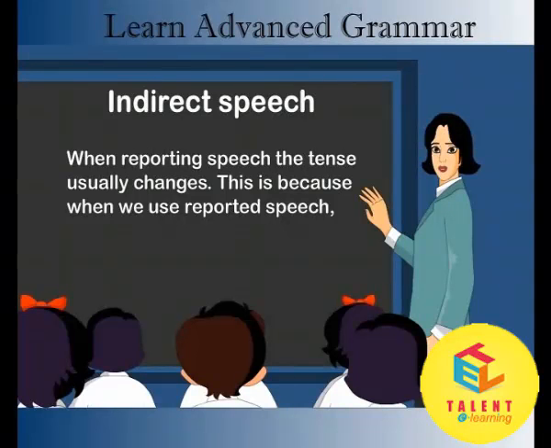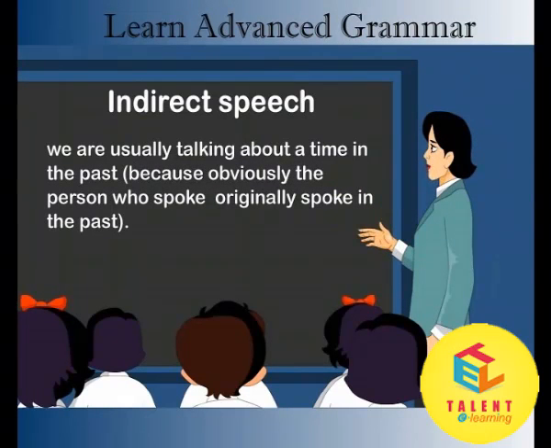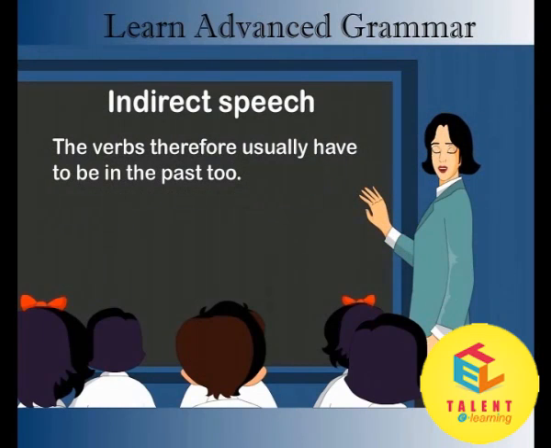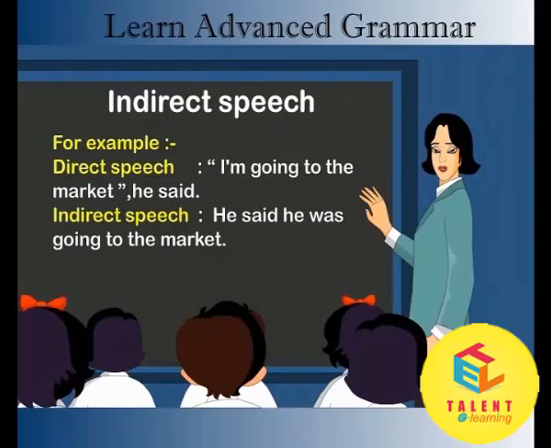Use reported speech, we are usually talking about a time in the past because obviously the person who spoke originally spoke in the past. The verbs therefore usually have to be in the past too. For example, direct speech: I'm going to the market, he said. Indirect speech: He said he was going to the market.